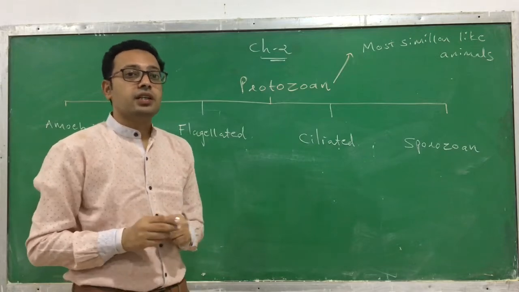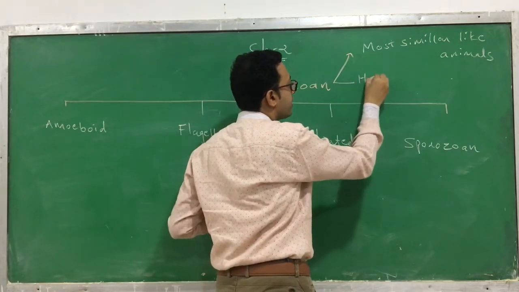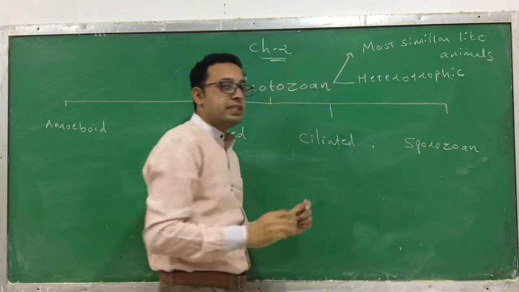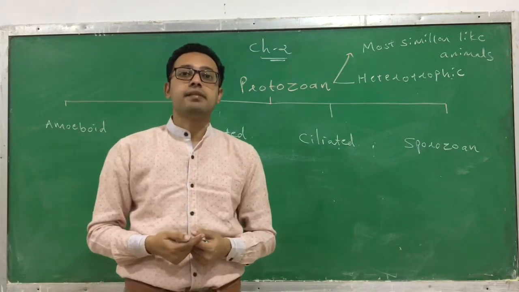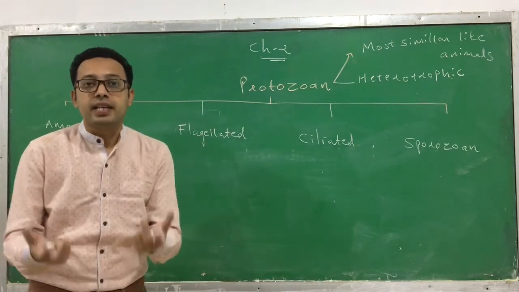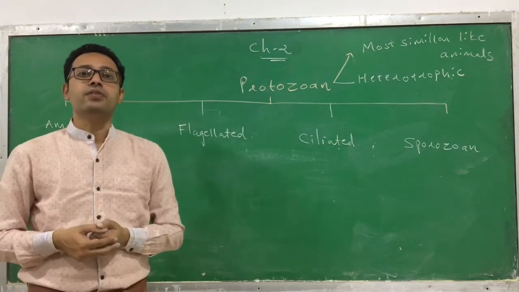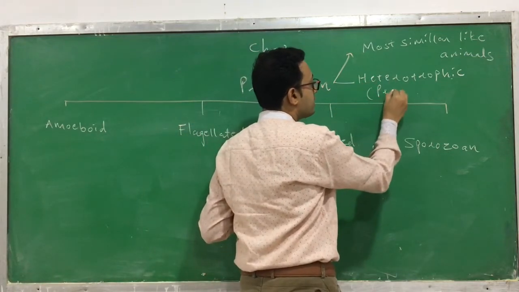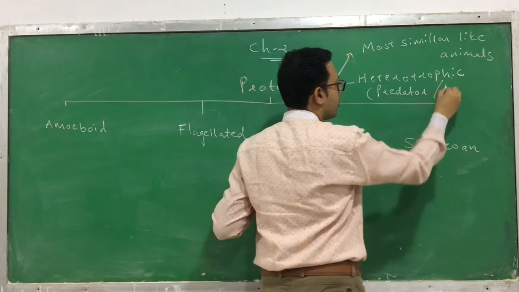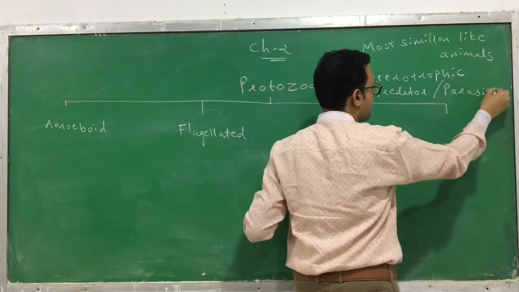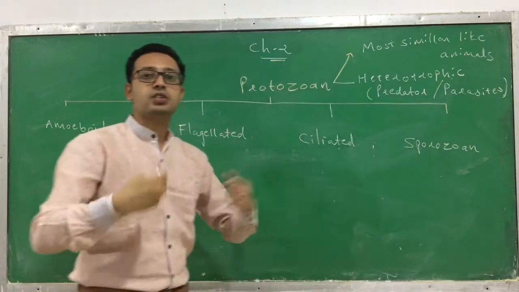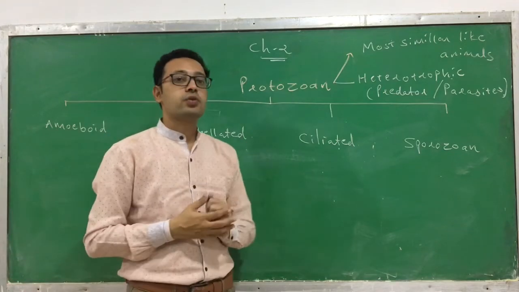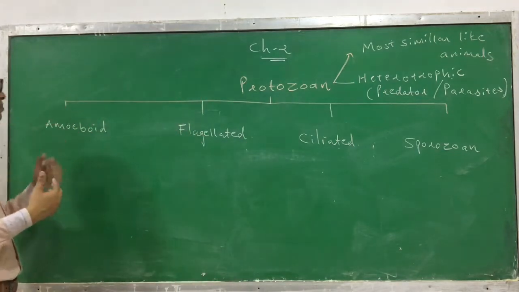Here, if you see, the mode of nutrition in protozoa is heterotrophy. That means they cannot prepare their food by themselves, but depend on others for their food requirement. Even within heterotrophy, they work either as predators or as parasites. In heterotrophy, there is more specification regarding the protozoa. Now let's discuss them one by one.